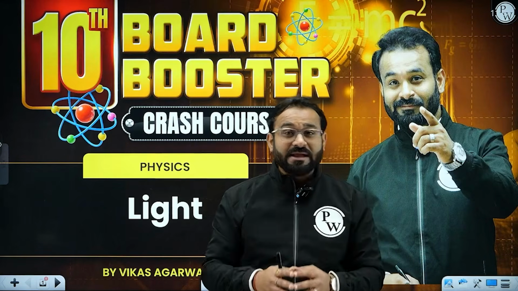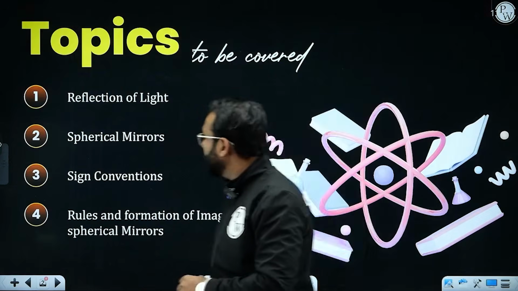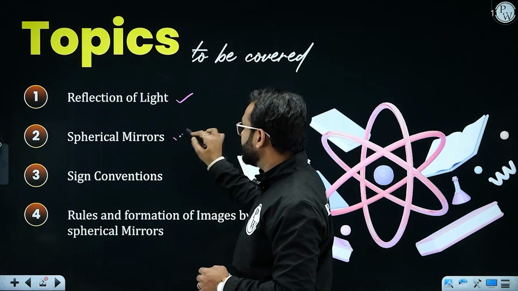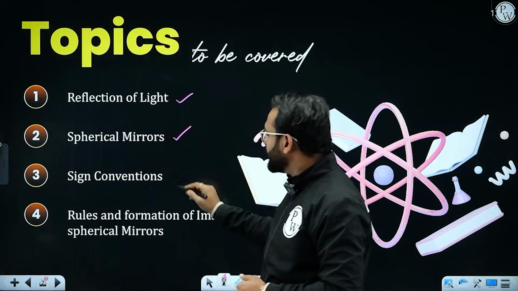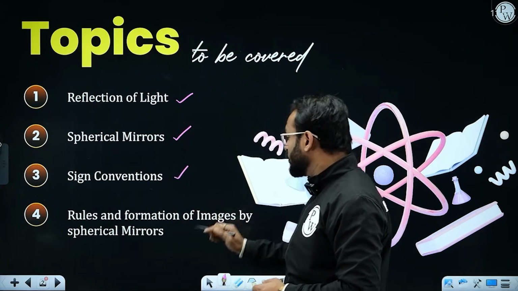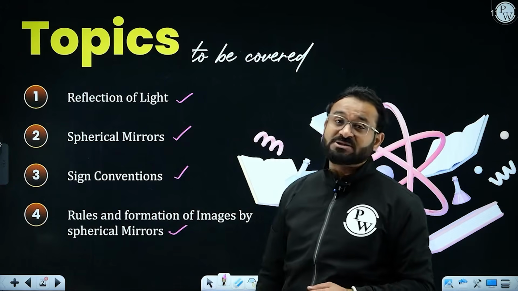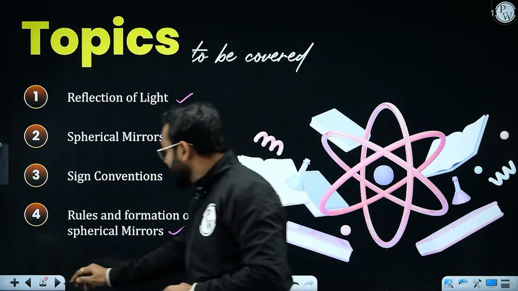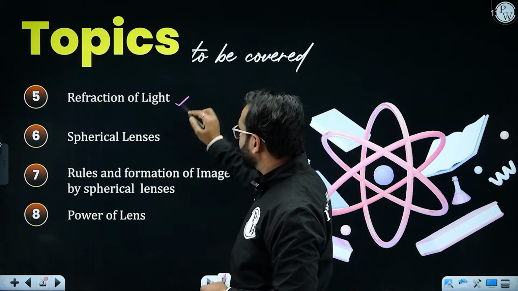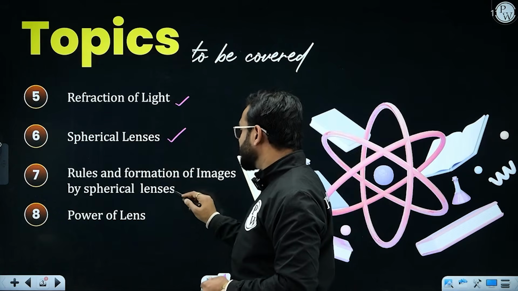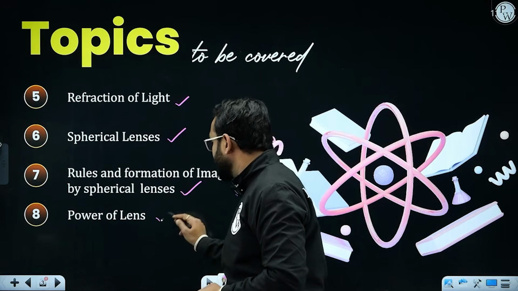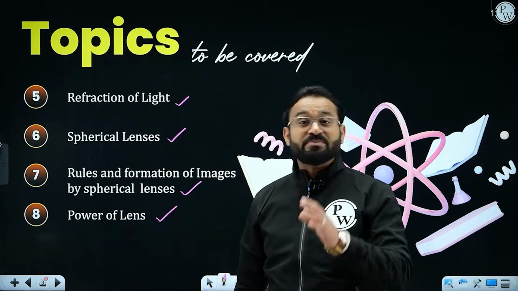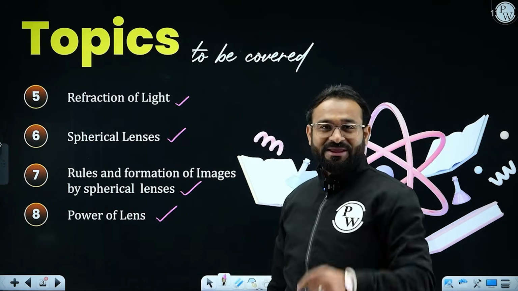So the topics that we are going to cover will be in a proper sequence. That is reflection of light, then we will discuss spherical mirrors, then sign conventions, then rules and formation of images by spherical mirrors. You need to put more concentration in that particular part. And refraction of light, then spherical lenses, rules and formation for spherical lenses, and power of the lens. This is how in 8 different parts we will be covering the entire chapter. So let's begin.